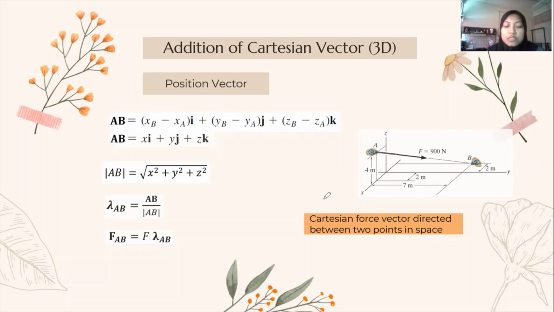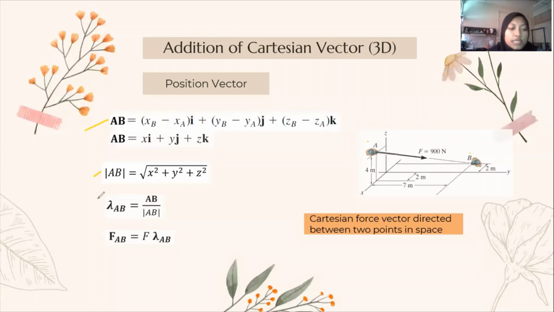So we use this situation when we are given the Cartesian force vector directed between 2 points in space. First we establish a position vector from A to B. So basically AB is coordinate B minus coordinate A. And then we find the magnitude of AB, which represents the length.